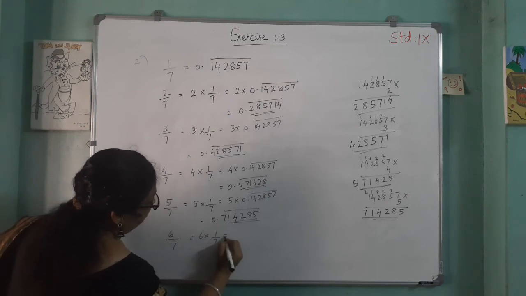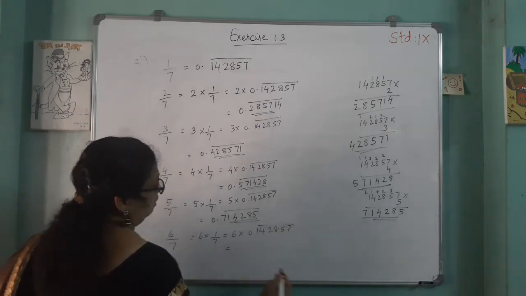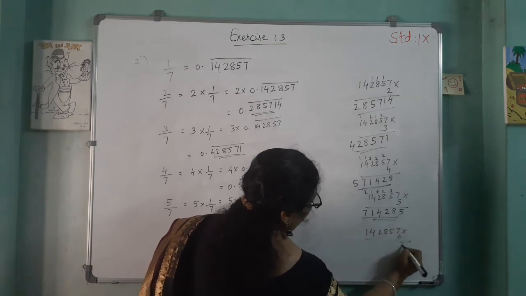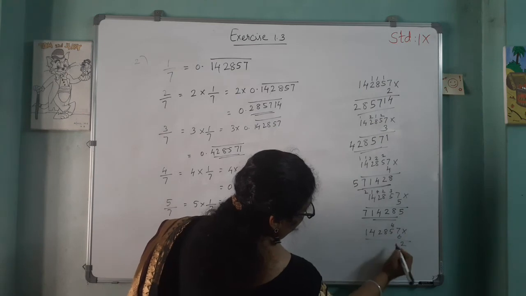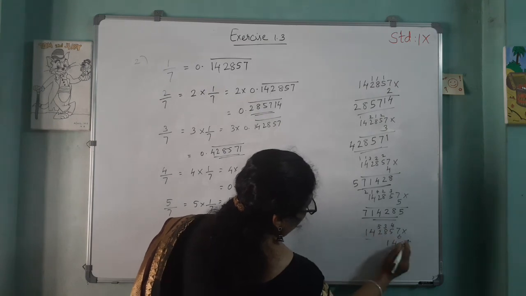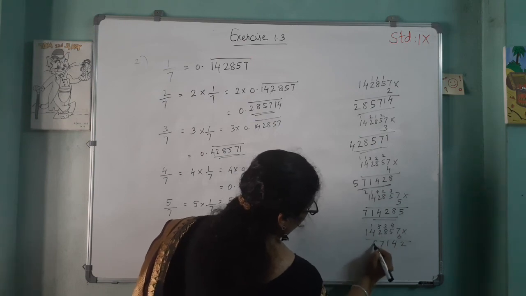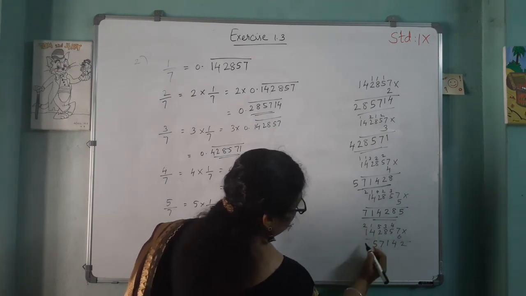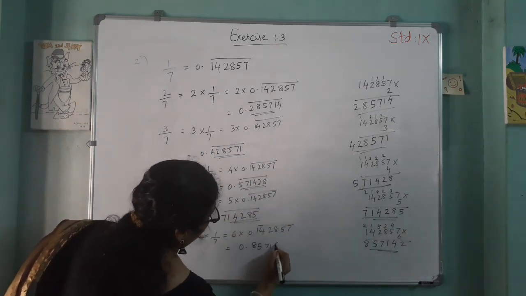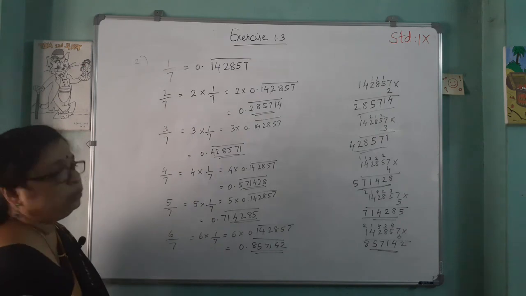Next, one more, 6 by 7. 6 into 1 by 7, 6 into 0.142857 bar. Next we multiply 142857 into 6. 6 sevens are 42, 4 carrying. 6 fives are 30 plus 4, 34, 3 carrying. 6 eights are 48 plus 3, 51, 5 carrying. 6 twos are 12 plus 5, 17, 1 carrying. 6 fours are 24 plus 1, 25, 2 carrying. 6 into 1, 6 plus 2, 8. So our answer is 0.857142 bar.